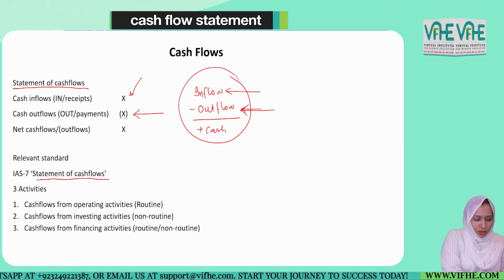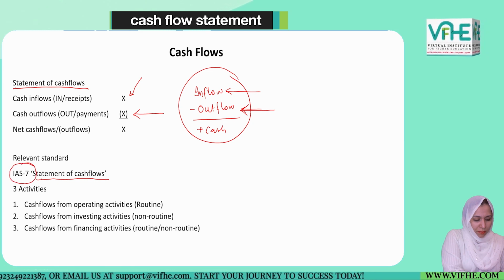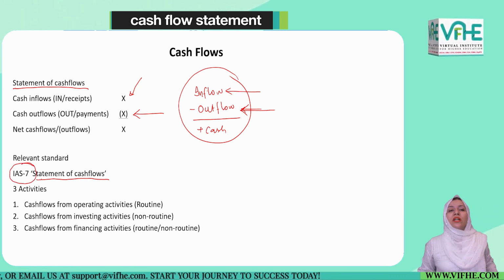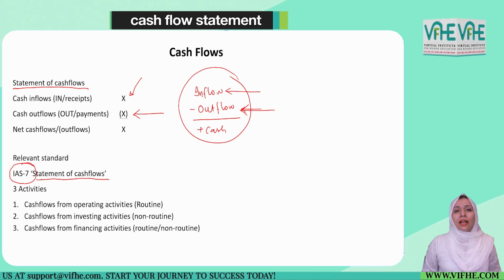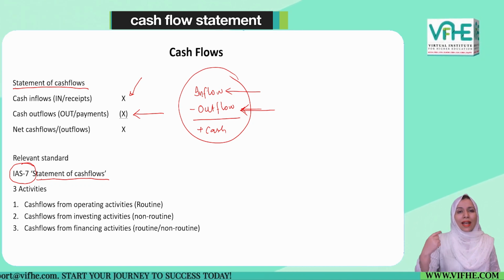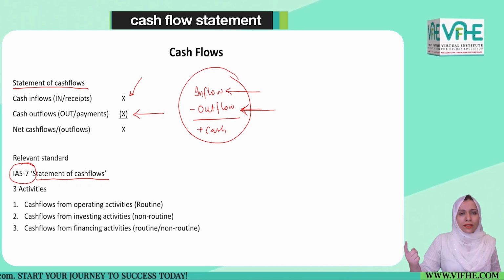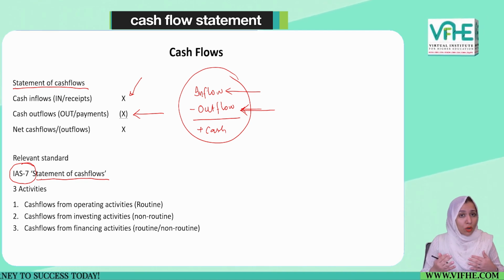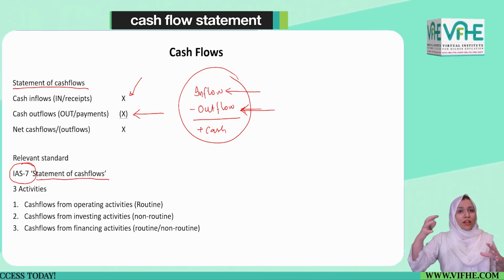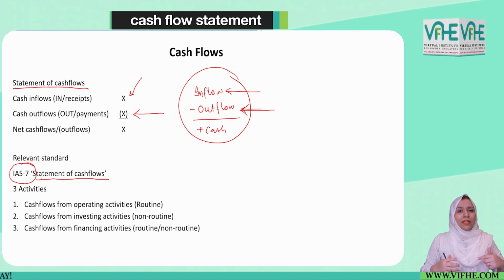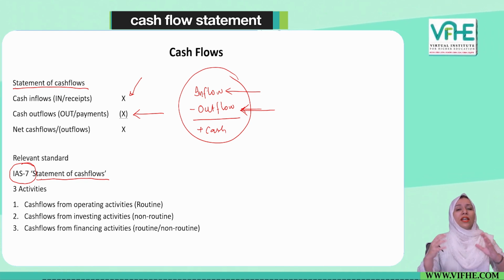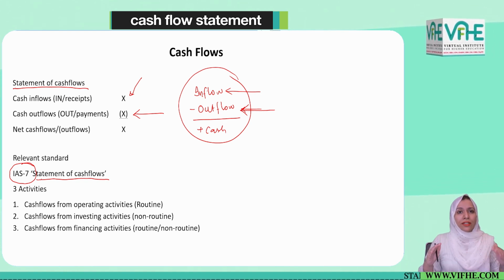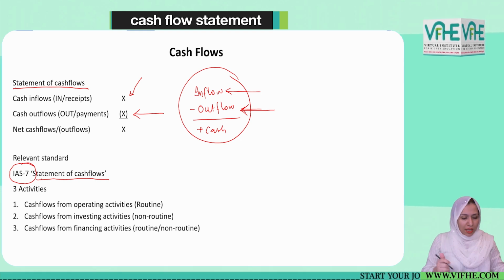And this statement of cash flows is governed under International Accounting Standard 7. So IAS 7, International Accounting Standard 7, deals with cash flow statements, in which, as I've told you, we deal with cash inflows and outflows, and basically we bifurcate our cash activities into three types.